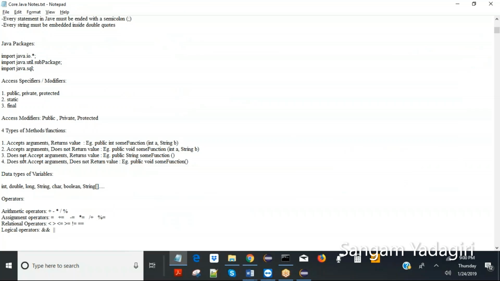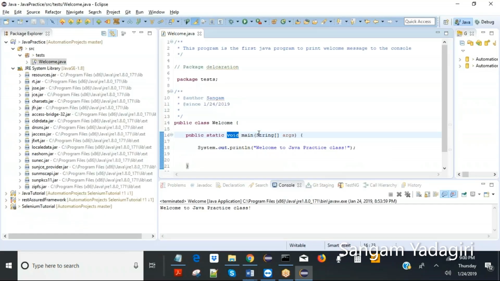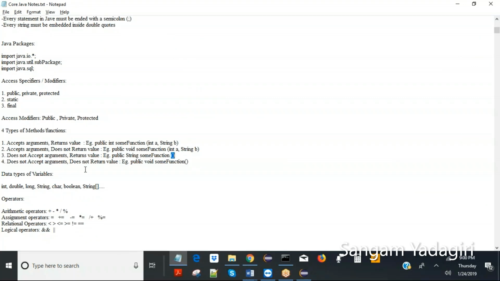The third type does not accept arguments but returns a value. It's the other way around. If you look at this sum function, it is returning some string but it is not accepting an argument. It's totally empty, just empty brackets. The fourth type is obviously the one which does not accept anything and does not return anything. It will look like this: void, some function, and nothing inside. So these are the four different types of methods.